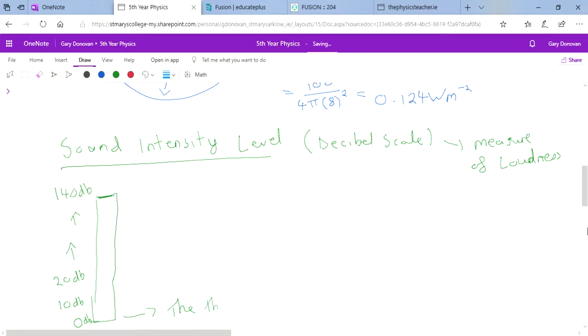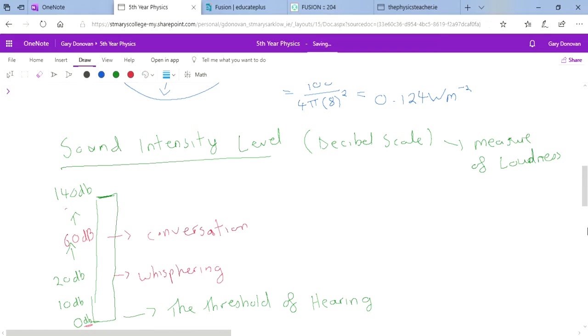And the reason it's known as the threshold of hearing is because it's not actually no sound. 0 decibels is not complete silence. 0 decibels is actually the minimum sound, or the quietest sound, that a human being can hear. Because people always think 0 decibels means there's no sound, but actually it's the lowest sound possible for humans to hear. When you go to about 20 decibels, that's kind of maybe whispering. That's about as loud as someone is whispering. If you go up to 60 decibels, that's maybe a conversation. So that's probably the volume you're kind of listening to this at, or me speaking now.